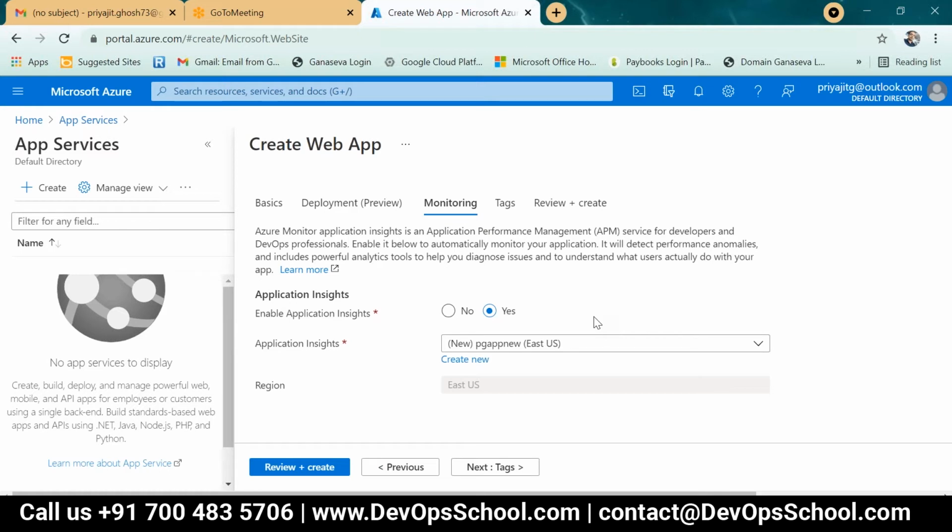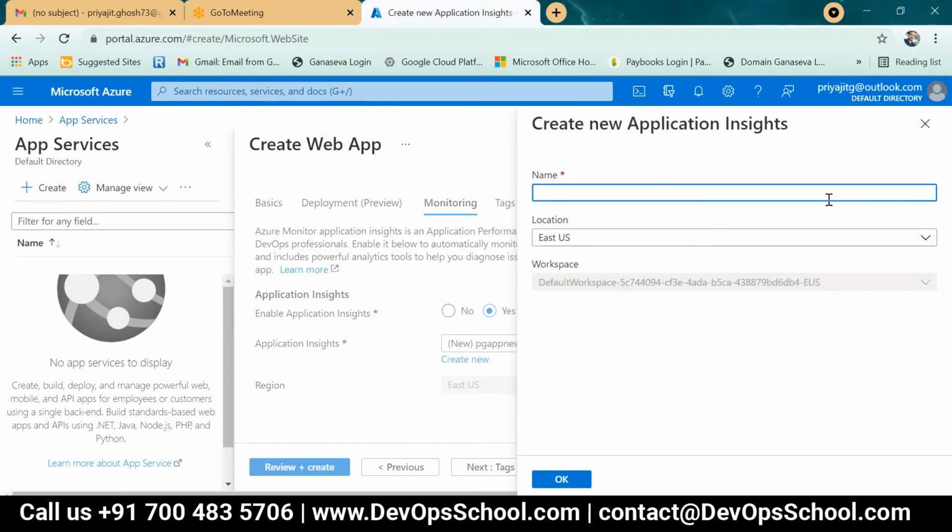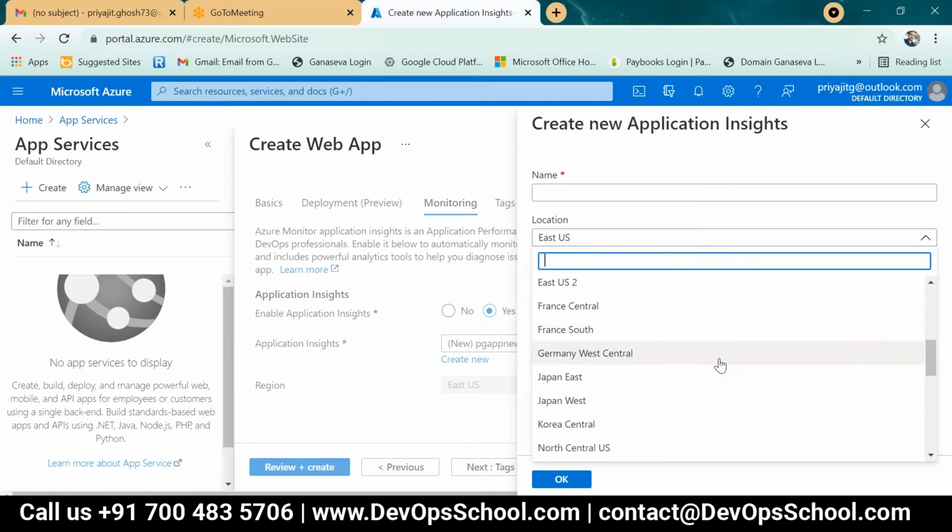Oh, we cannot change the region. No, you can change. If your main region is East US, you have to create it in East US, or else create a new one to build up a new Application Insights in this zone. This is actually for monitoring purposes only. Yes, monitoring purposes only.